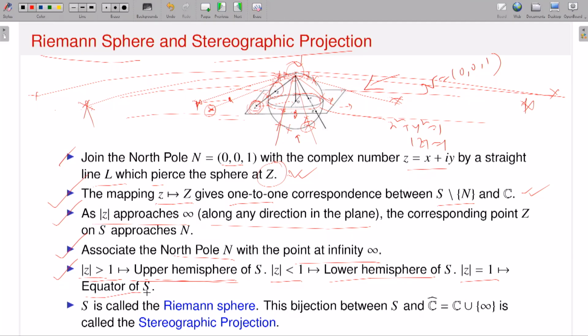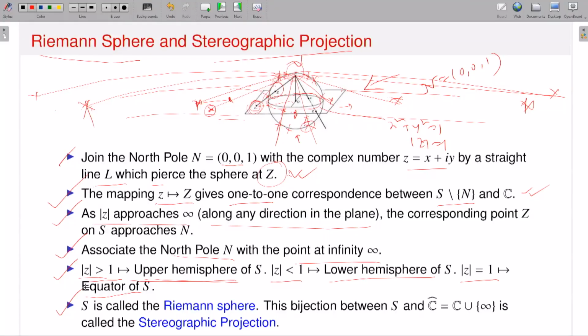So if I have this kind of thing, then I will have a bijective correspondence between the sphere and the extended complex plane, not the complex plane. The complex plane has a 1-to-1 correspondence with the sphere minus the north pole. But if I associate the north pole with the point at infinity, then I will have a bijective correspondence between the sphere and the extended complex plane.